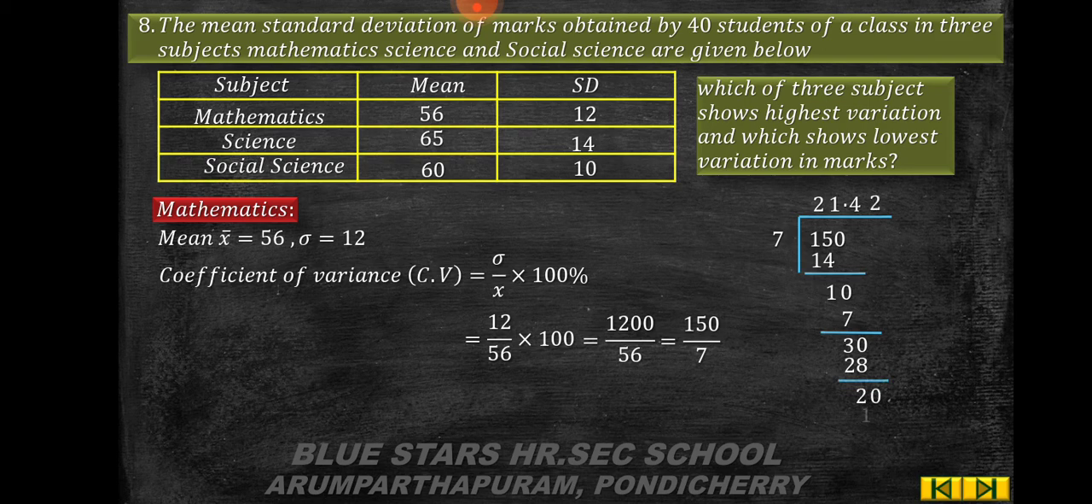Add 1 0. 2 times 14. The remainder is 6. Add 1 0. 8 times 58. The remainder is 2. So CV of mathematics is equal to 21.428.